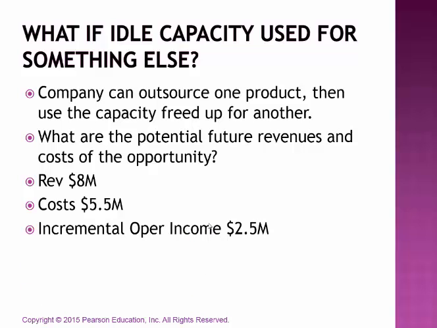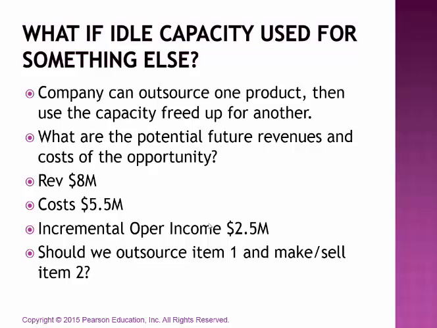And therefore, if we subtract our costs from our revenues, our operating income can actually increase by $2.5 million. Well, that may actually make this decision help us out. If we buy elsewhere and use that capacity to make product two, that's going to help our operating income, that may offset some of that additional cost, right? So should we outsource item one and make and sell item number two?